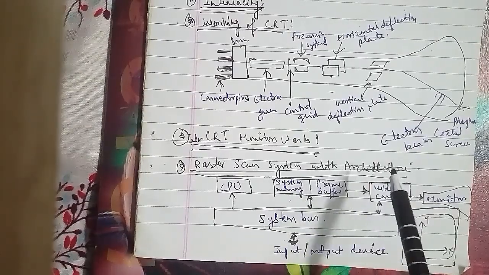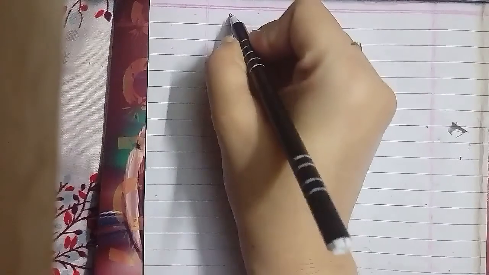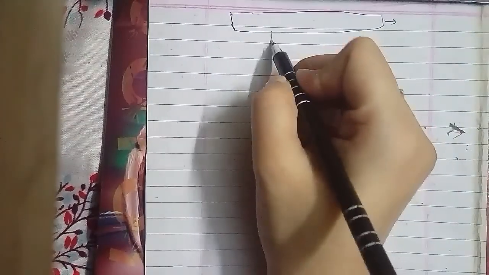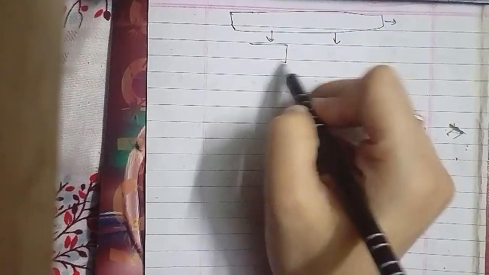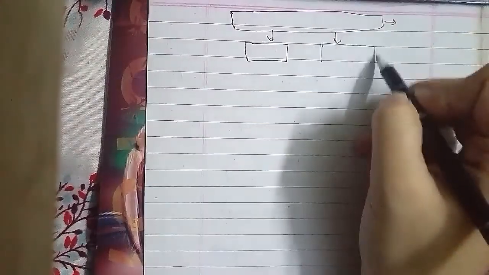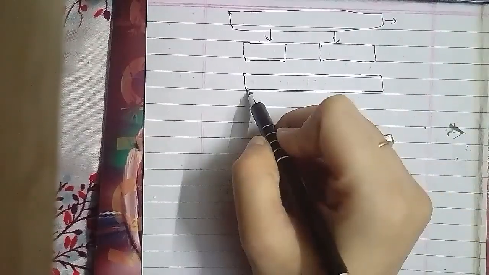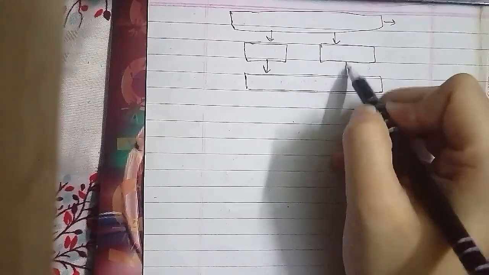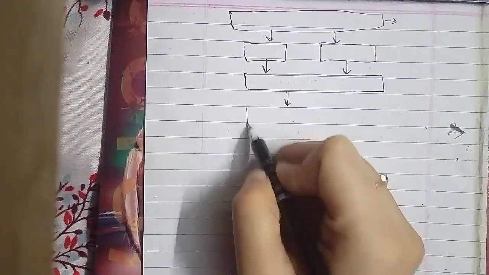Here in the figure we have the raster scan generator, the X register, the Y register, the memory address, and the pixel.